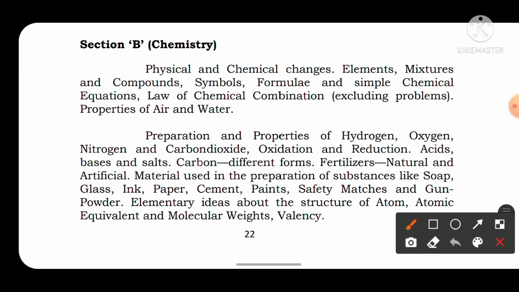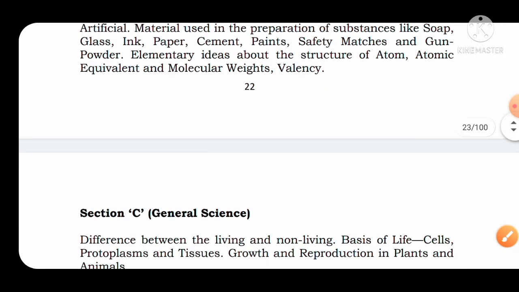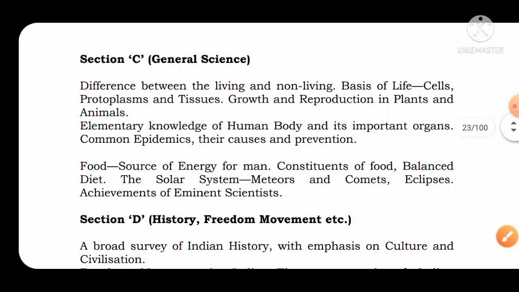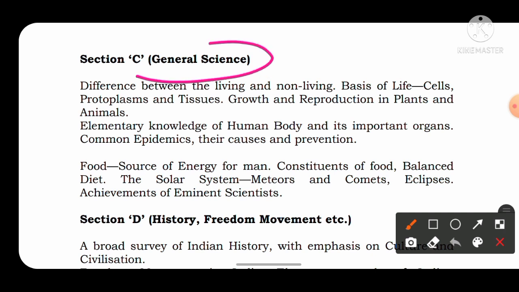And at last they have given the elementary ideas about the structure of atom chapter, in which you have to study the Bohr's atomic model, the Rutherford atomic model, the Thomson atomic model, what their limitations were, what the good points about them were. These things you have to know. And about atomic equivalent and molecular weight, valency, each and everything you have to cover in chemistry. Similarly, general science section C, this general science mainly deals with biology.